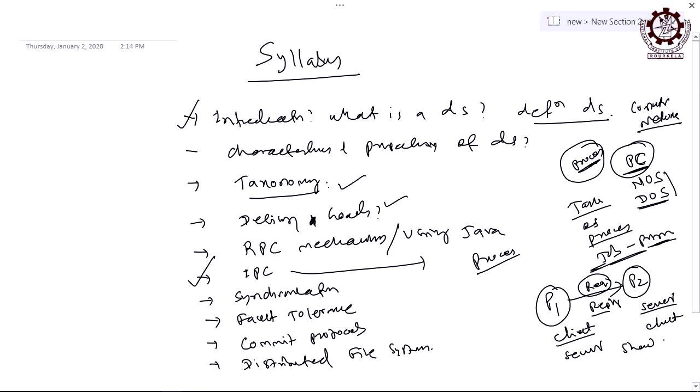Okay? And one simple communication method you might have studied in operating systems is the shared memory concept. P1 will just put the message into a memory location and P2 will read it. That is called shared memory communication. This is usually useful for a single computer, or multiple processors within a single computer. That is also possible.